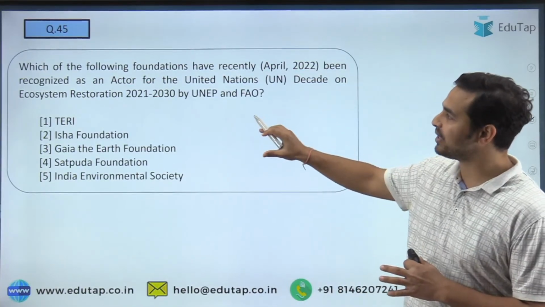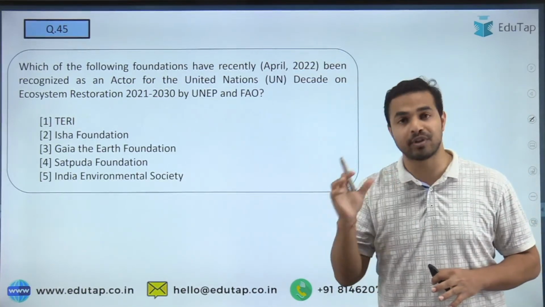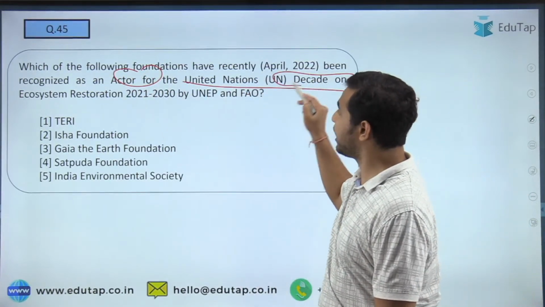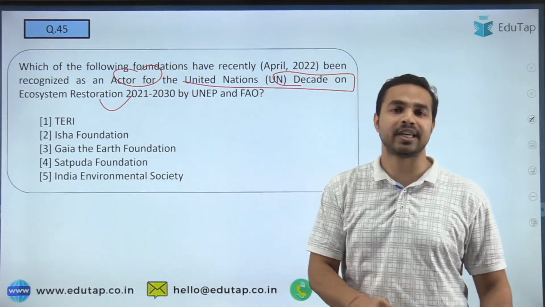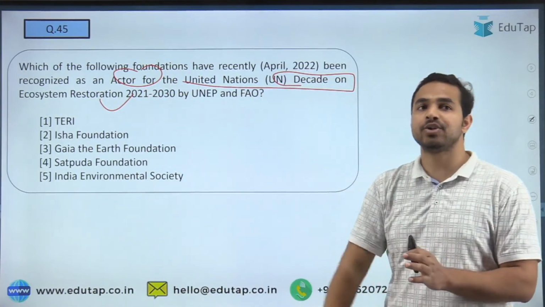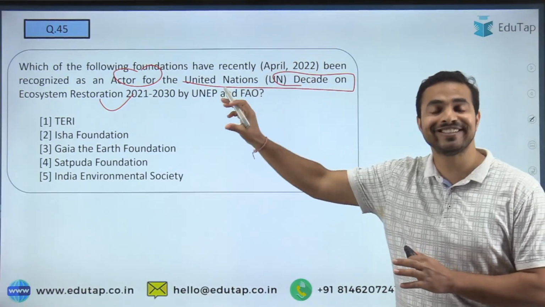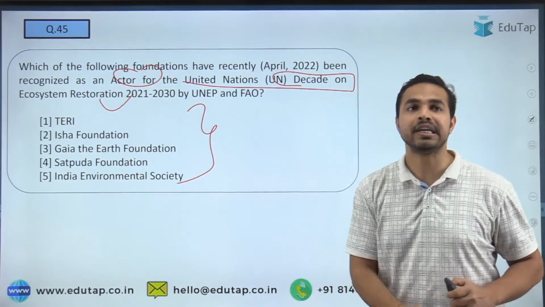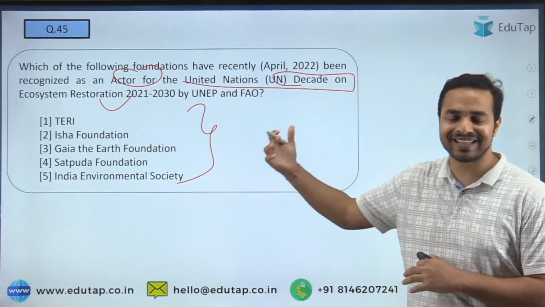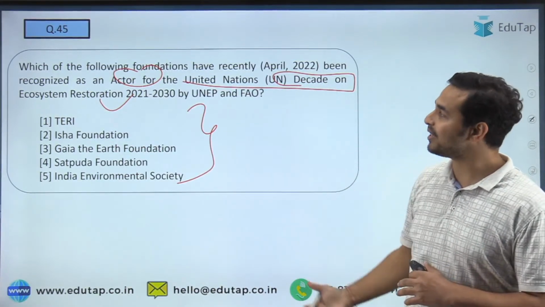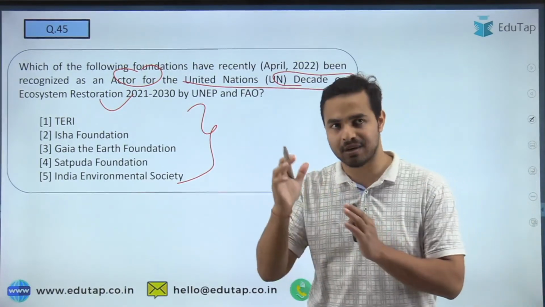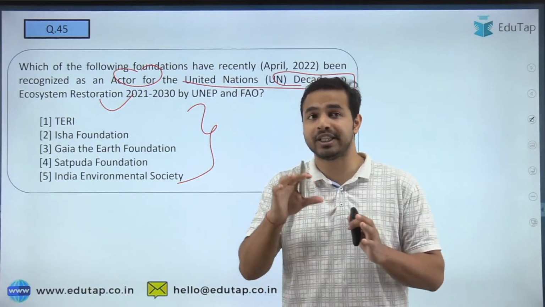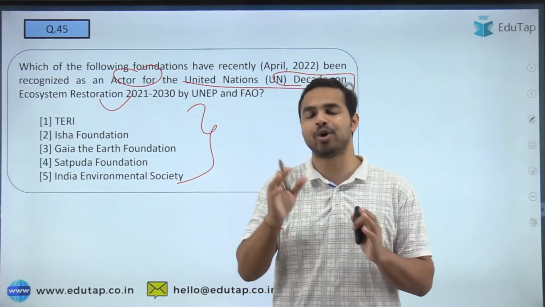And here guys, the next question is, you are just required to tell me the name of the foundation which is being declared as an actor for the United Nations Decade on Ecosystem Restoration. तो ecosystem restoration के लिए जो यहाँ पर एक actor as a recognize किया गया है एक foundation को, you are just required to identify the name of that particular foundation, कि कौन सी foundation को हमने यहाँ पर as an actor recognize किया गया है for the United Nations Decade on the Ecosystem Restoration for year 2021 to 2030, that is for this particular whole decade of 2021 to 2030.